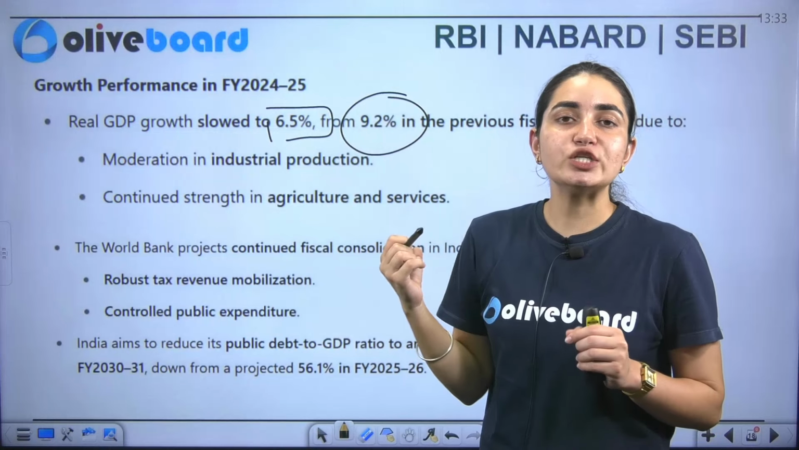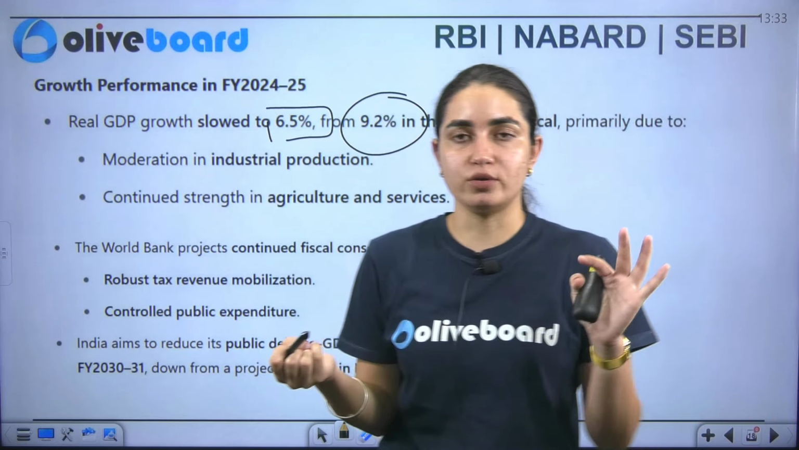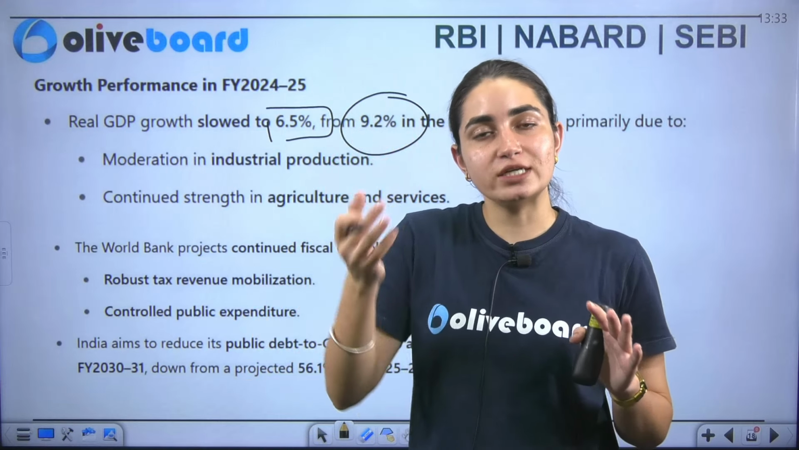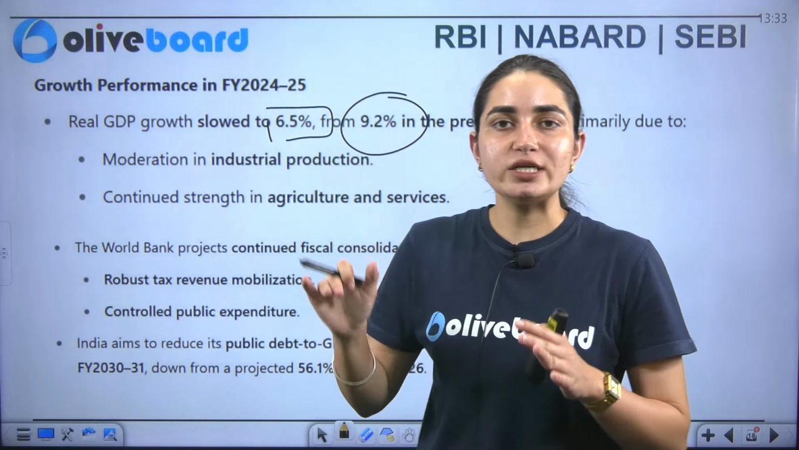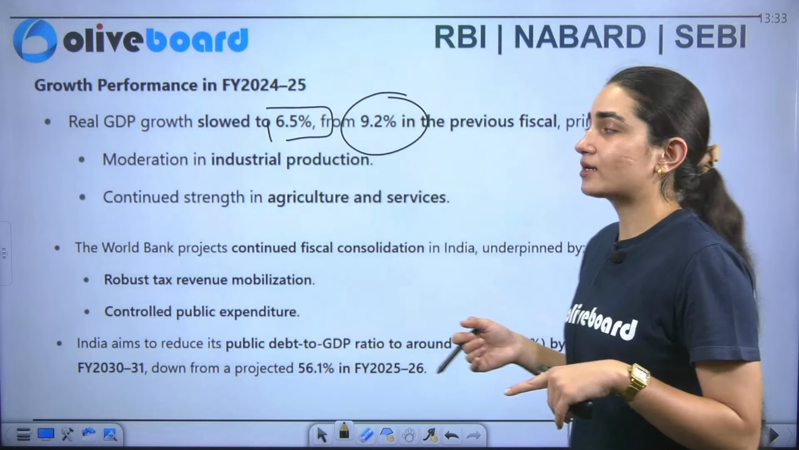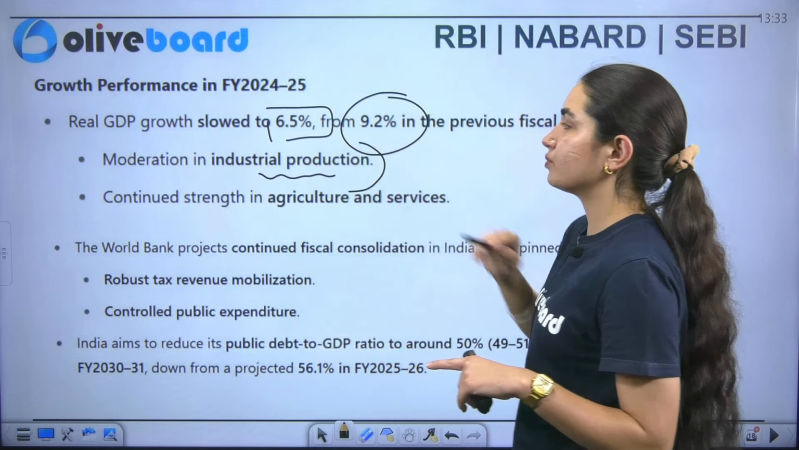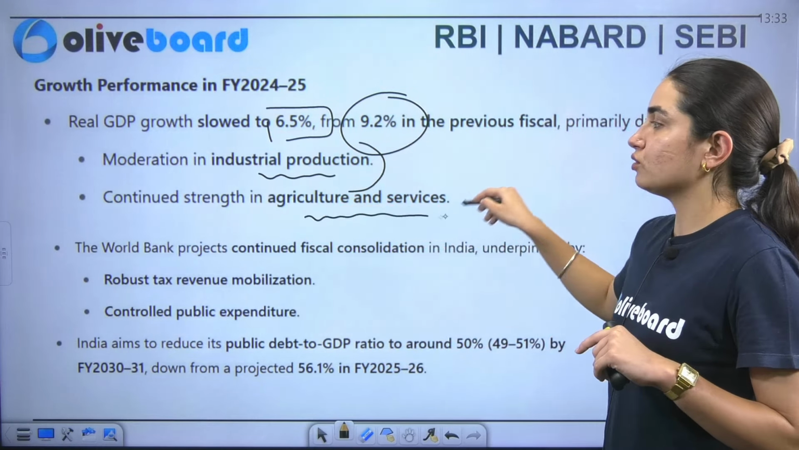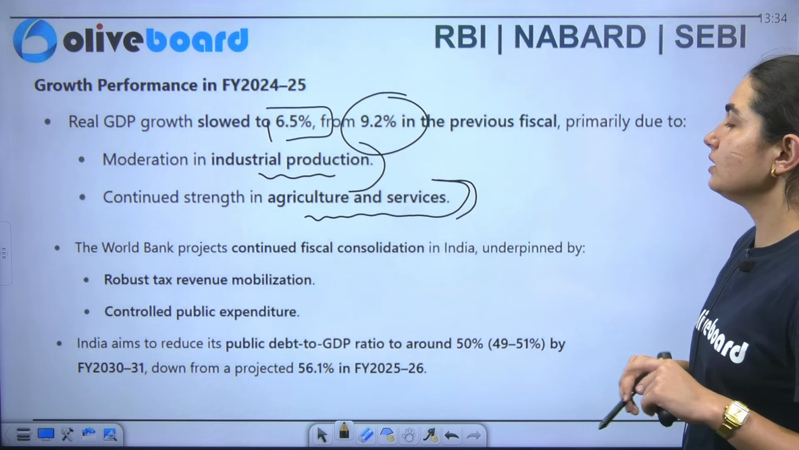Now what is real GDP growth, beta? It doesn't tell us about the fluctuations. The nominal one tells about the fluctuations also. It includes the prices of food and the prices of fuel as well, but real GDP is not the one. But what are the factors behind it, beta? The moderation in the prime industrial production is one. Next, the continued strength in the agricultural as well as services sector. This is the one here.